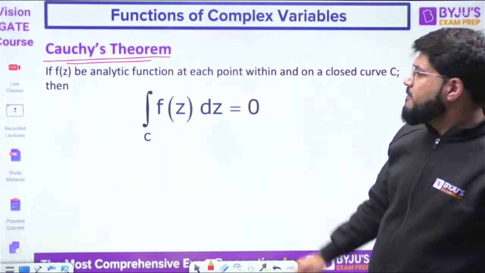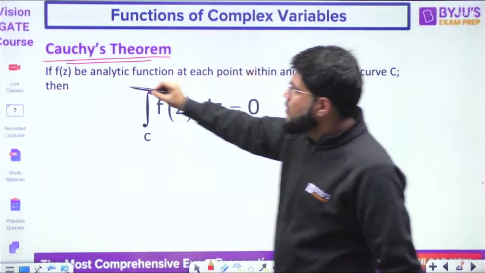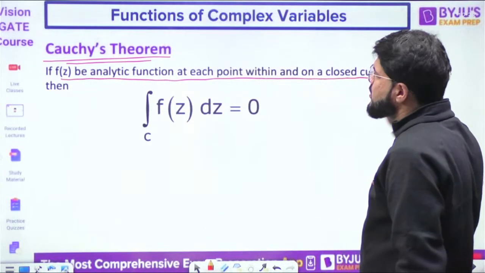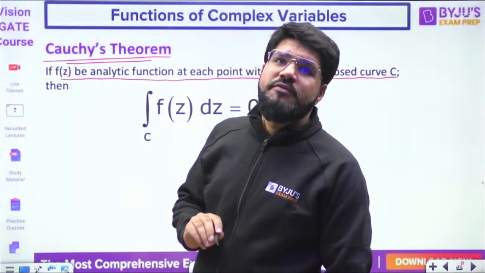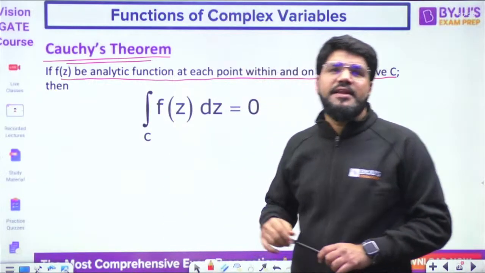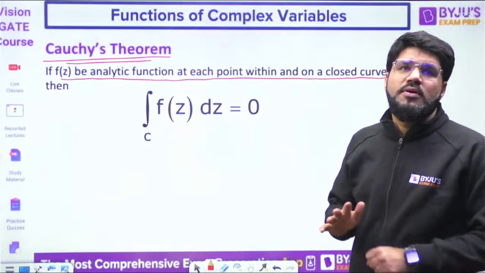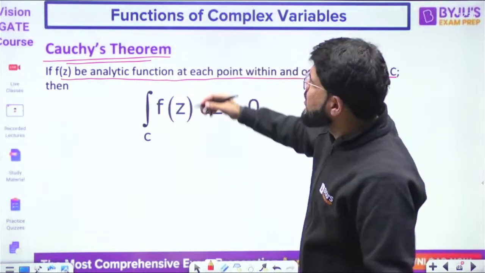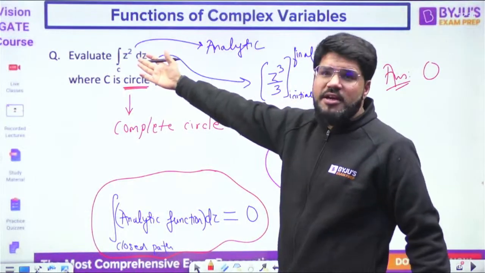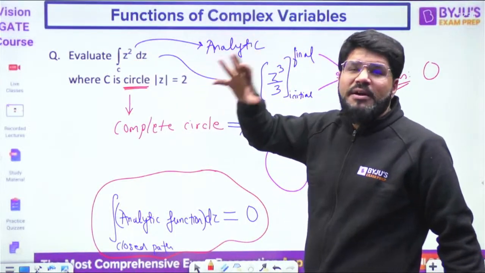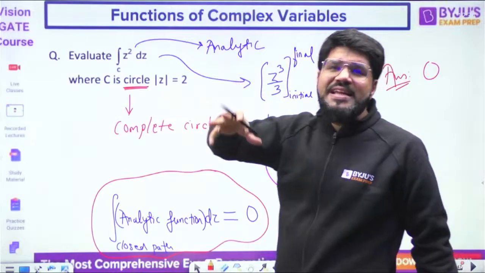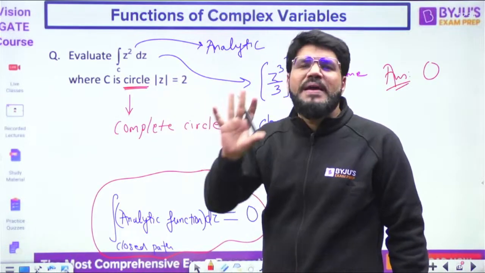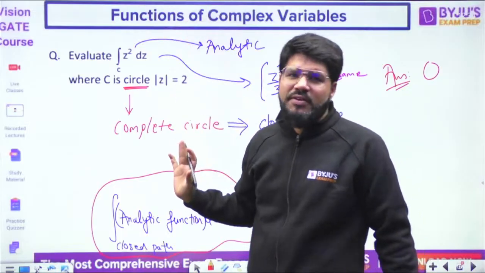Cauchy's theorem. If f(z) be analytic function at each point within and on a closed curve C, then integral f(z) dz equal to 0. It may be not analytic outside. भाई यहाँ पे तो कौन सा फंक्शन था? यहाँ पे तो पॉलिनोमियल फंक्शन है z square. It is analytic everywhere. But what I only want is that the function should be analytic at each point within and on the curve. It may be not analytic outside the curve. That doesn't matter to me.